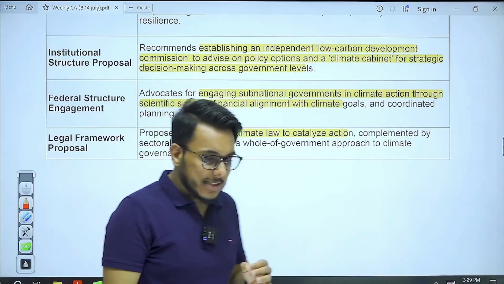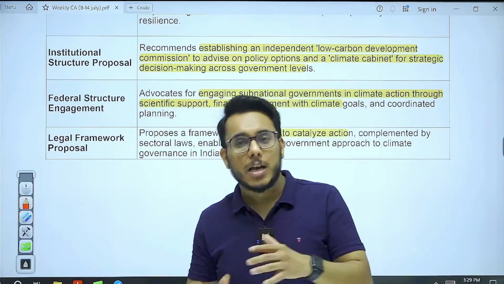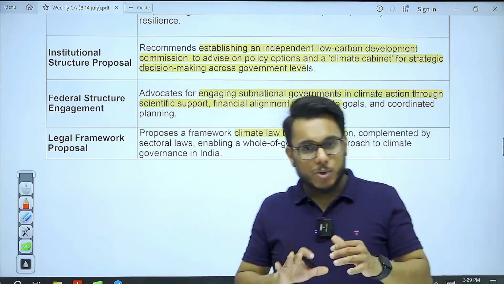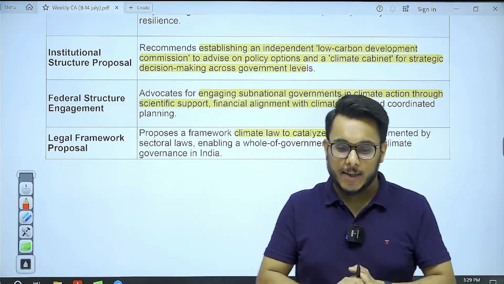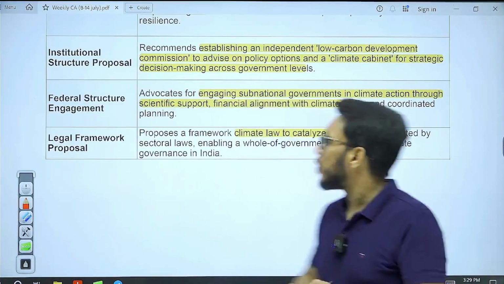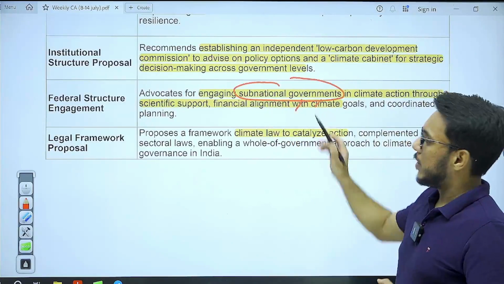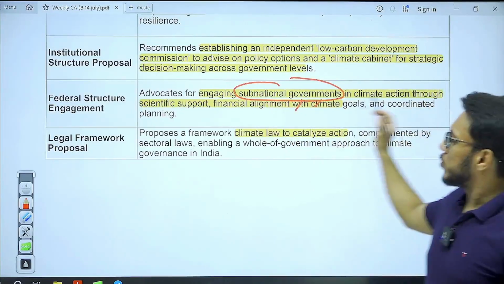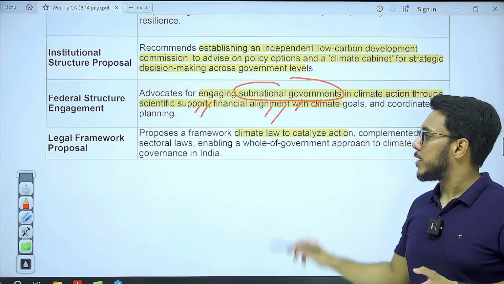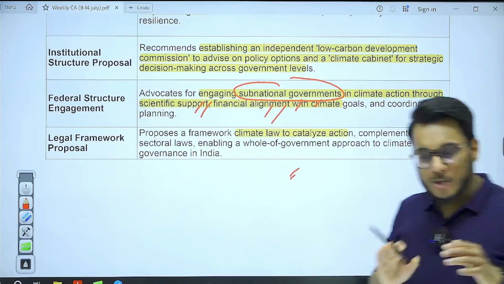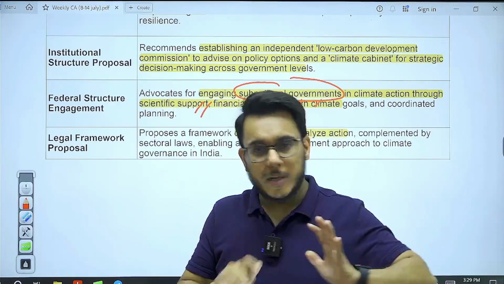At the same time, the article also talks about the need to emphasize the role of local government as well as state government. So climate policy should not become just a centralized revenue in the hands of the central government. State government and local government should also be given a say here. So engage sub-national governments, meaning the state governments. Also, scientific support and financial support are to be given to the states and local bodies. So this should be the climate legislation that has been proposed by this article. I hope that you have understood it.